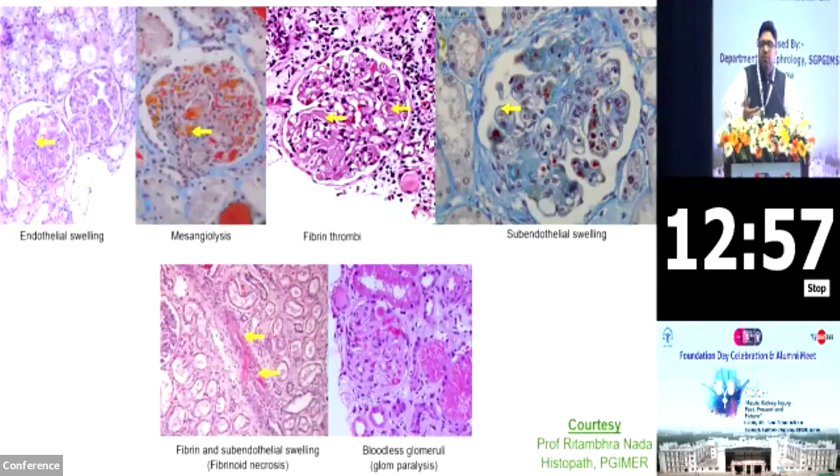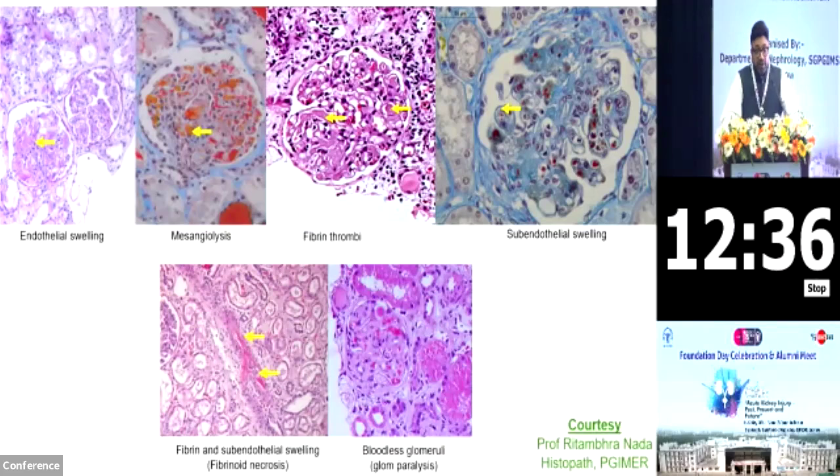Preeclampsia is a disease of the endothelium, and then, if it is very severe, it becomes a disease of the podocyte. Second, mesangiolysis. In mesangiolysis, there is lysis of the mesangium. Again, most commonly seen in patients with snake bites. Then the third one is the presence of fibrin thrombi, subendothelial widening, which you can see in the fourth figure towards your right.